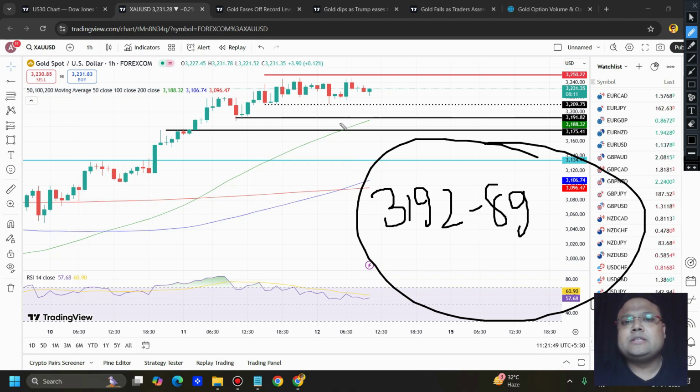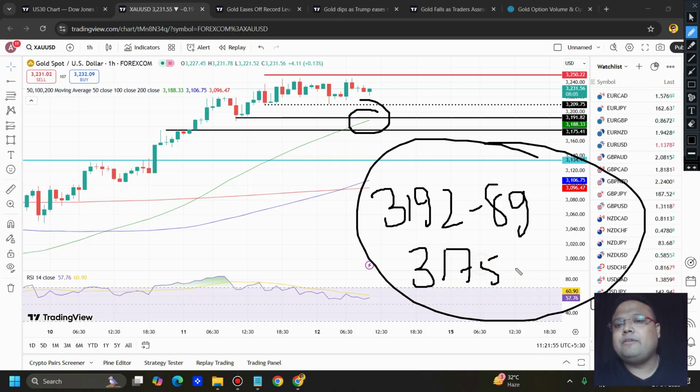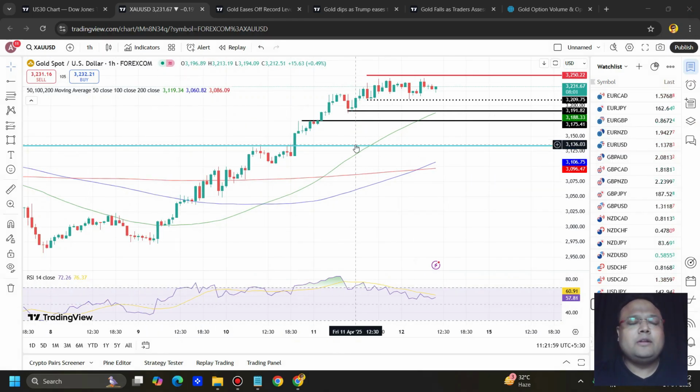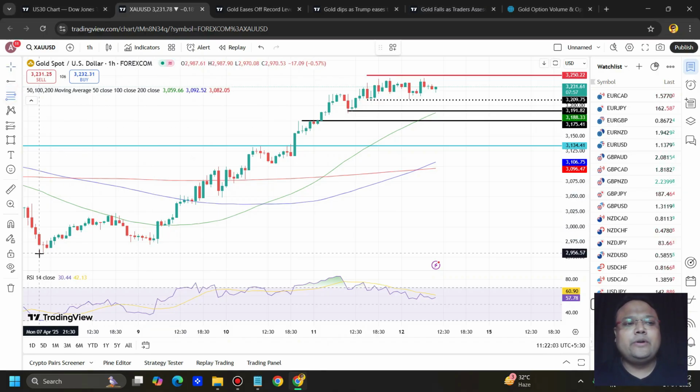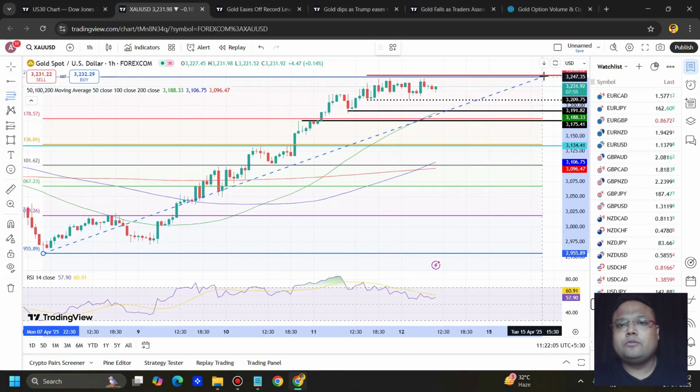Because of previous support, and we have the 50 moving average around this area. And the second support is around the 3175, 3174 area. So all three, no, 3175, 3190, 3192 area. These are good levels where you can look for a buy.